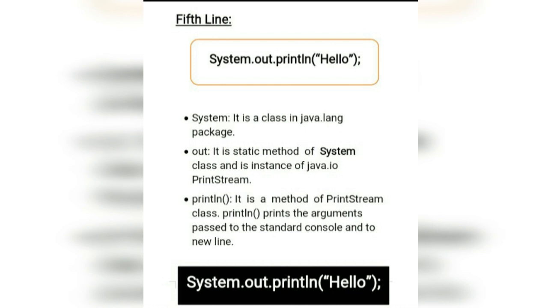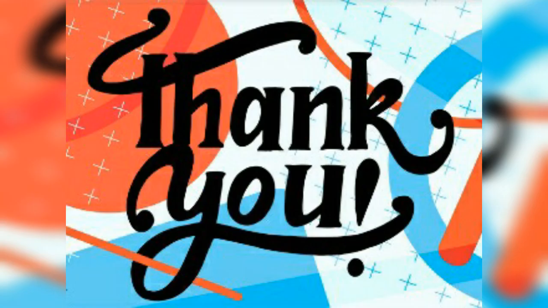Now println is a method of the PrintStream class. Println prints an argument passed to the standard console and moves to a new line. That means println, which is print line, will automatically jump to the next line. If we use print, then it will not jump to the next line. And this was the meaning of each and every individual word of a simple program. If you understand this, then it will be very easy to write a Java program.